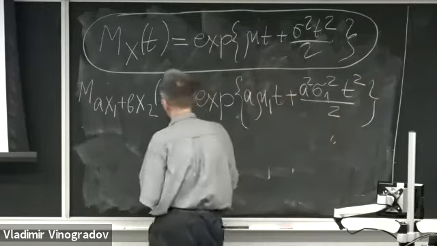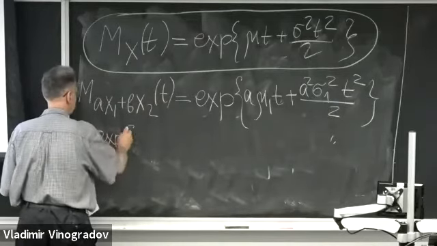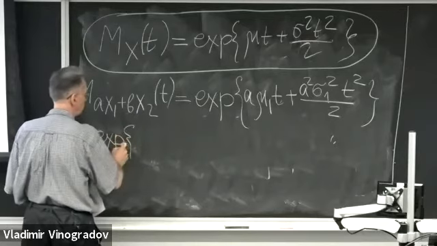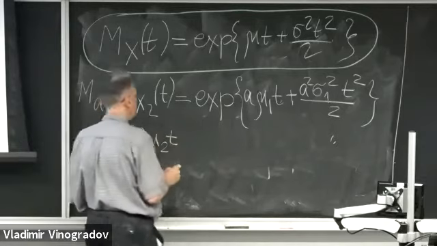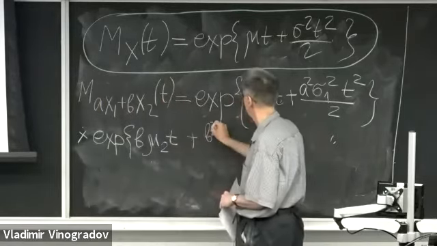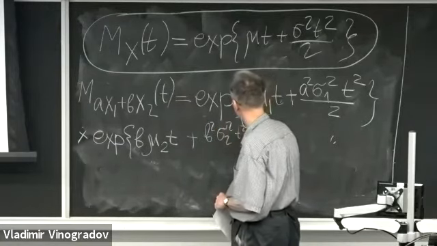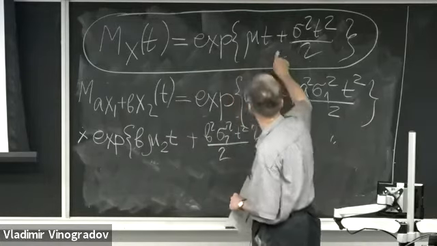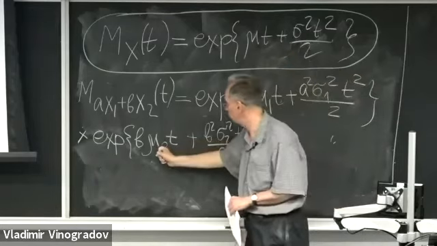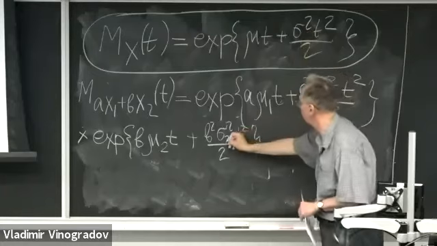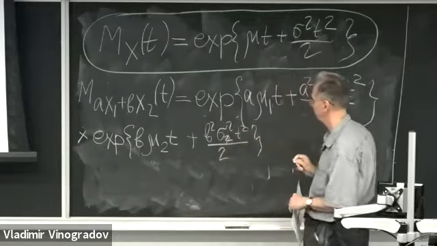This is the first MGF times the MGF of bx2, which is b times mu2 times t, plus b squared times sigma 2 squared times t squared over 2. So we use this formula with mu being equal to b mu2 and sigma squared being equal to b squared times sigma 2 squared.